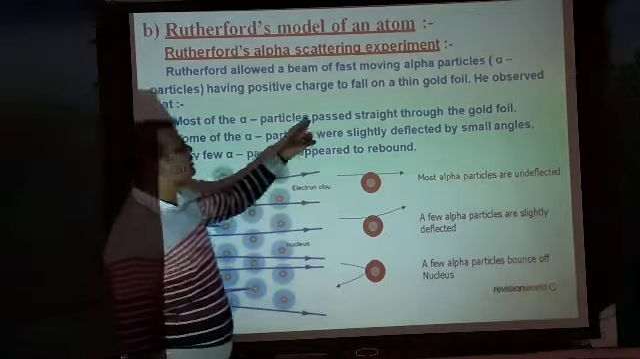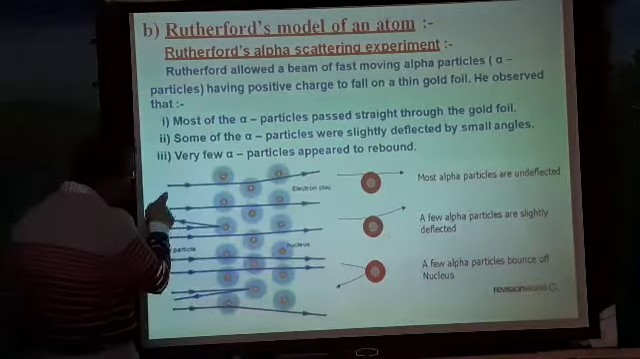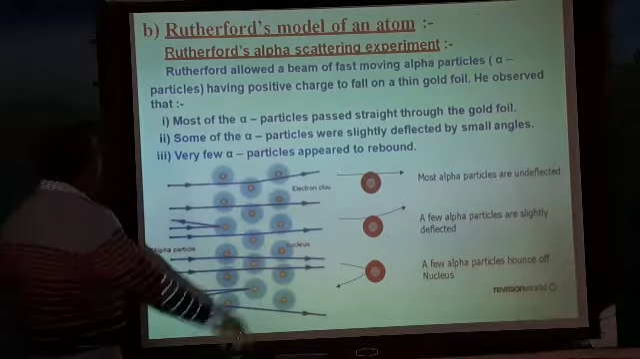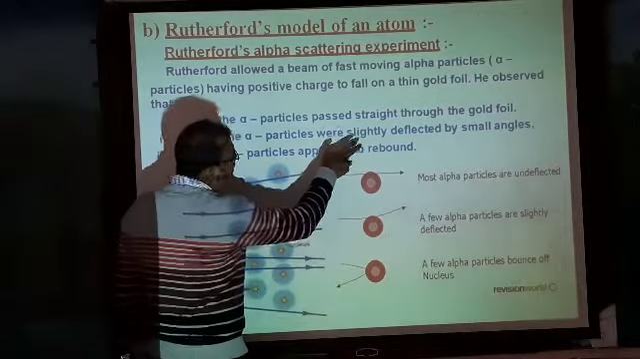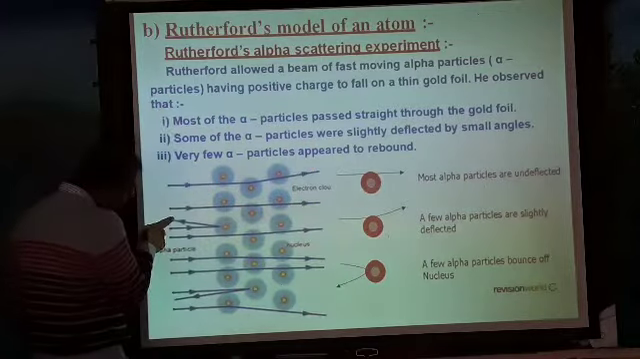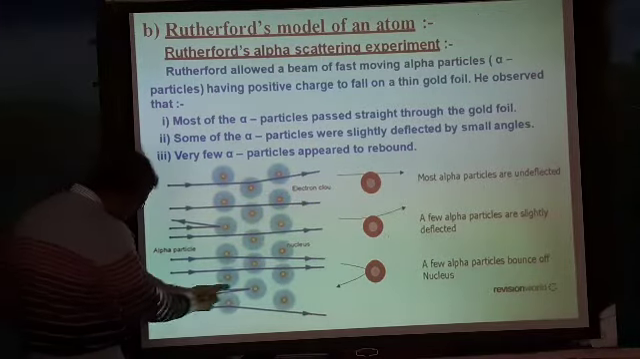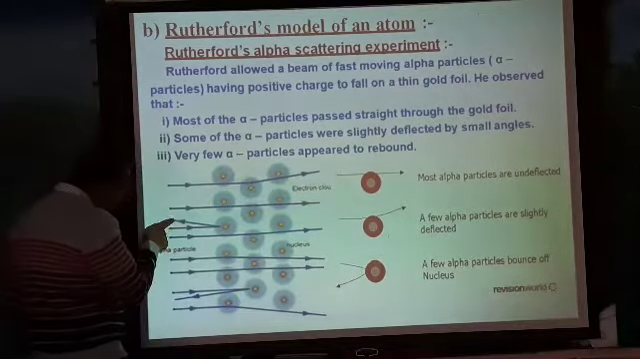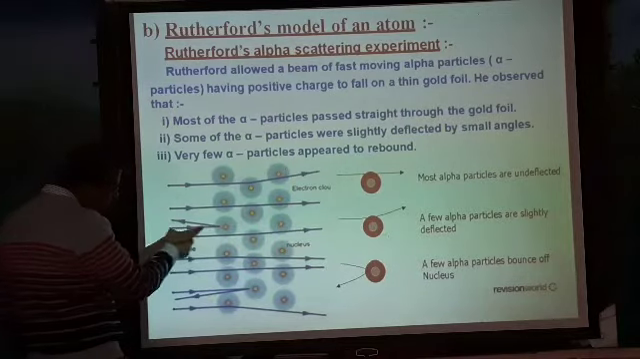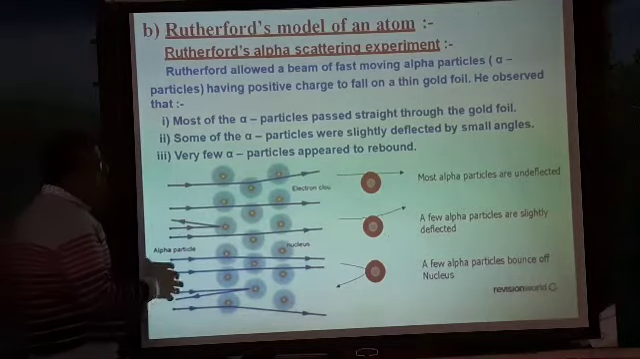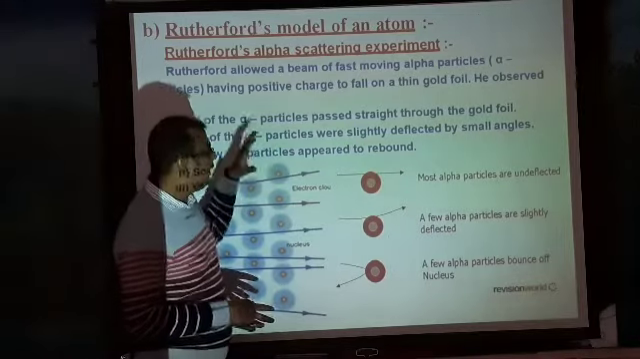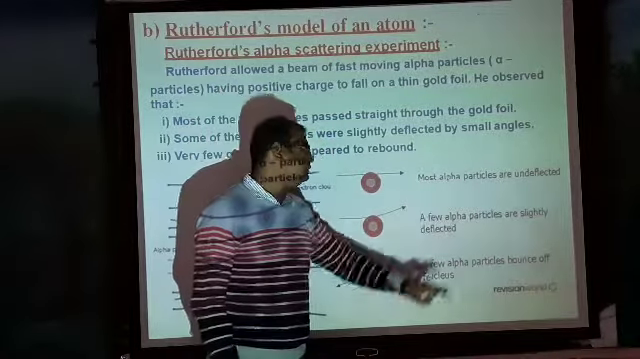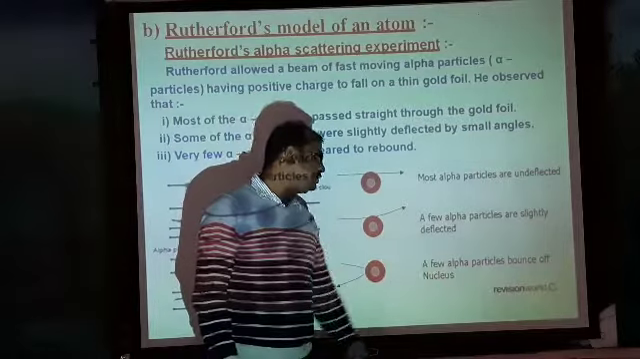Most of the alpha particles pass straight through the gold foil. But some of the alpha particles were slightly deflected by small angles. And very few alpha particles appear to rebound, going backward again. This is what he observed in his experiment. So most of the alpha particles are undeflected, a few are slightly deflected, and a few bounce off the nucleus.